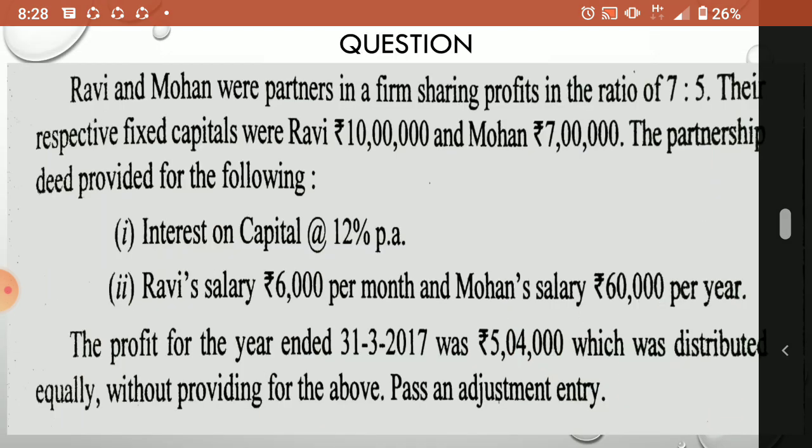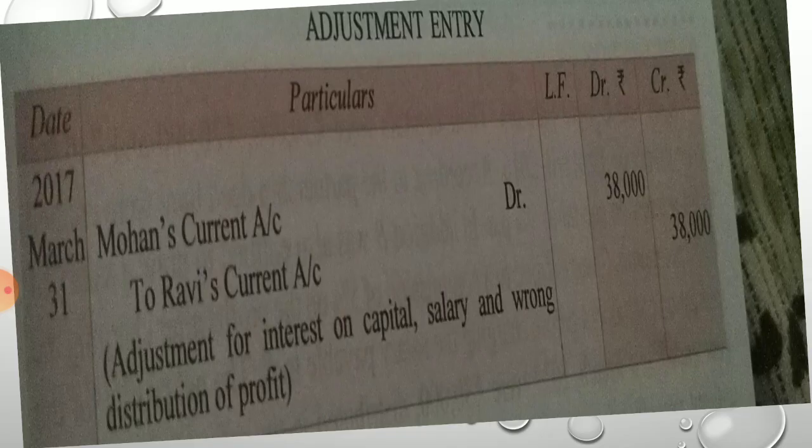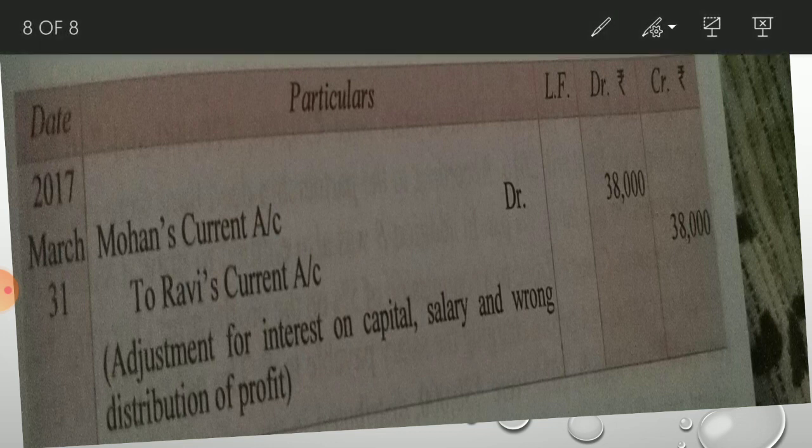38,000 rupees Mohan will bring and give to Ravi, and they will pass the adjustment entry in their capital account. So the adjustment entry will be what? Mohan's current account debited, Ravi's current account credited. Here we open a current account because they are following the fixed capital method. That is the only difference. If it is fixed capital, you write current account, otherwise capital account. So Mohan debit means Mohan is giving to Ravi. Whenever a partner is debited, it is charged from that partner. That is what you have to understand.